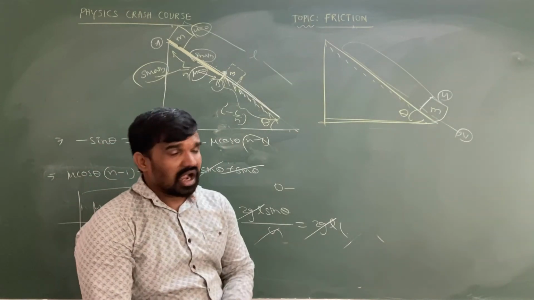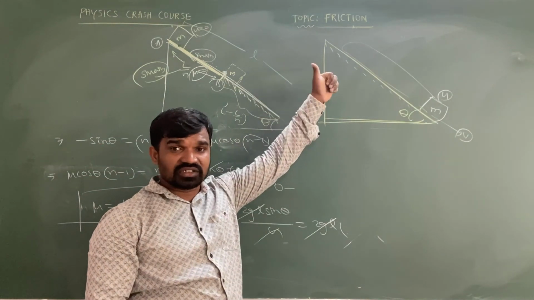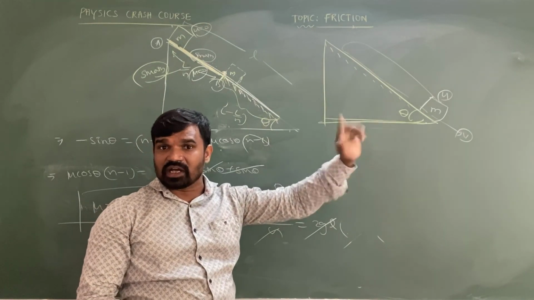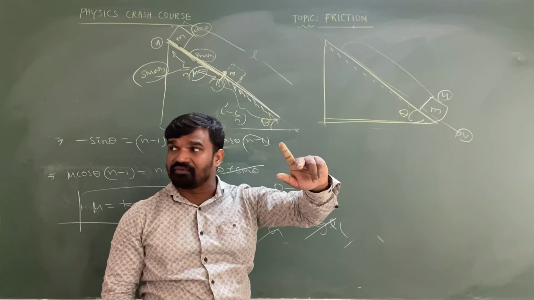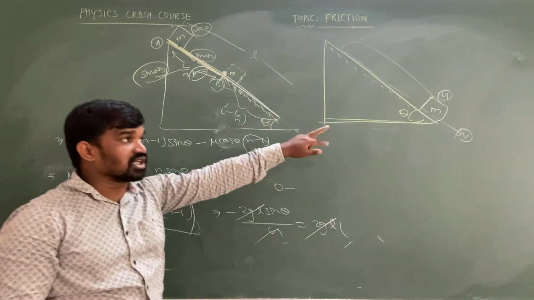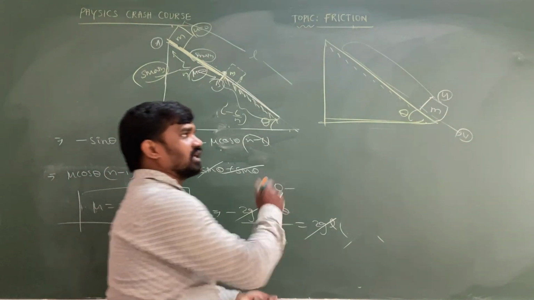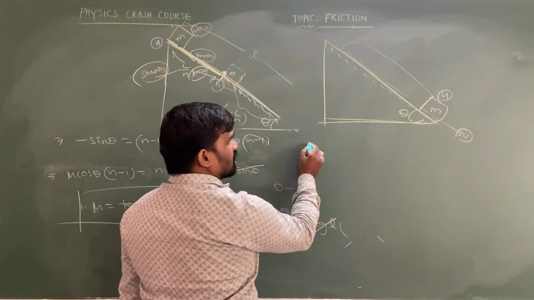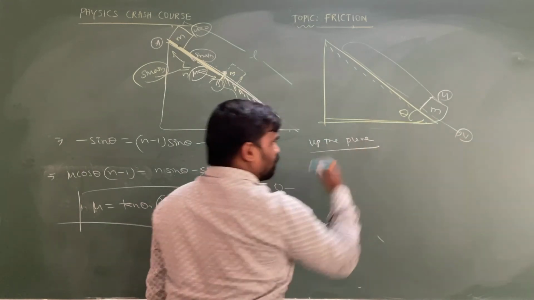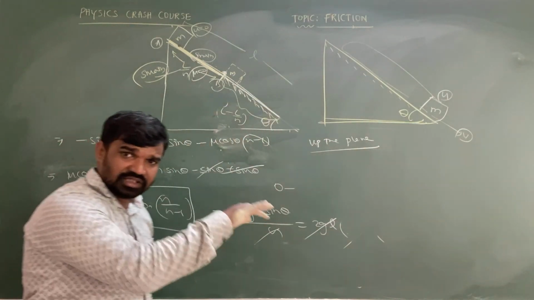Why? Because upward acceleration is minus g of (sin theta plus mu cos theta), and downward acceleration is g of (sin theta minus mu cos theta). The accelerations are different, so the velocities at the same points also become different. Let us take it up the plane; somewhere the velocity becomes 0.